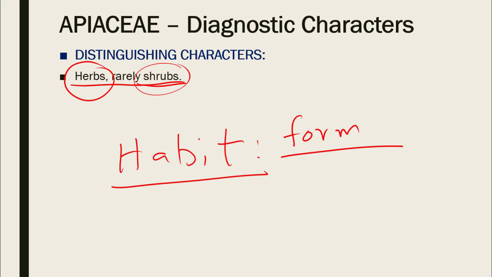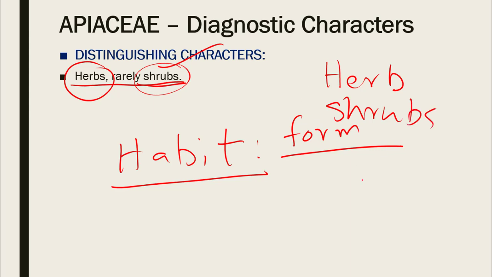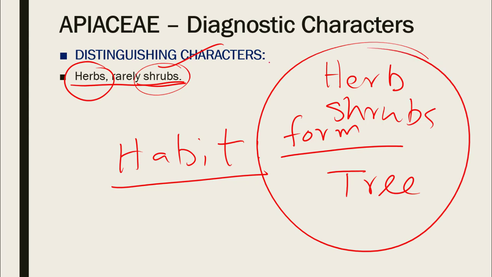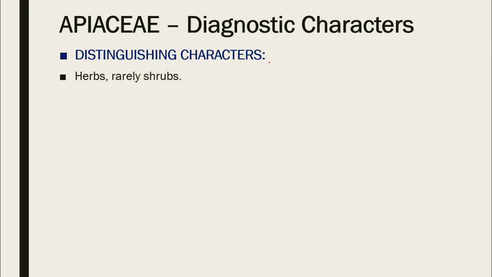So these are three basic habit types found in plants. This is the classification which was used by the famous Greek philosopher, the father of botany, Theophrastus. On the basis of habit, we classify plants into three groups. So we have herbs, and next is the shrubs, and next is the tree. So these are the three basic habit types found in plants.